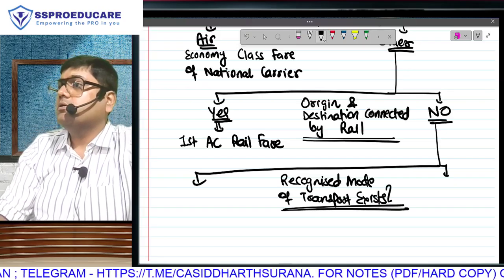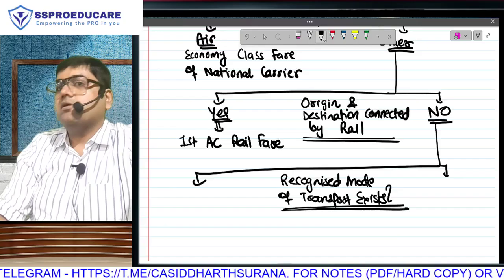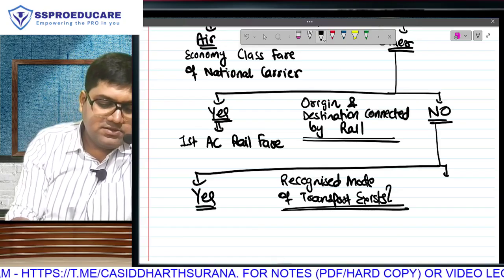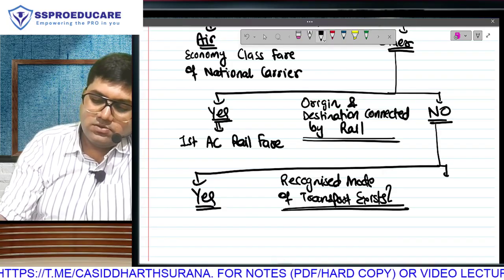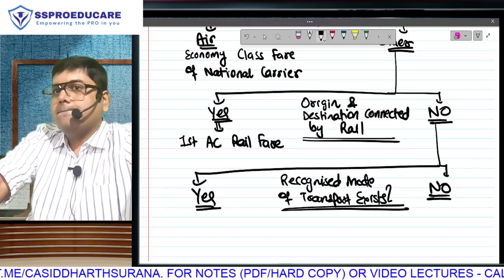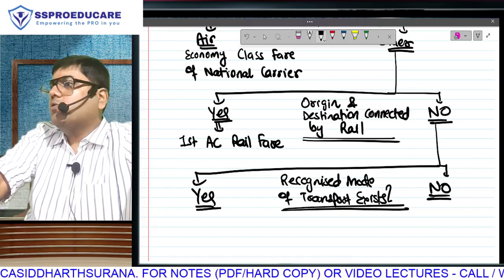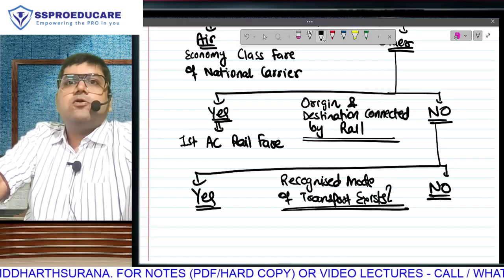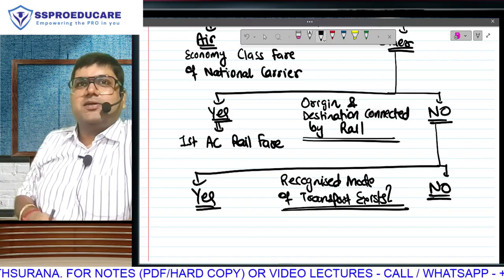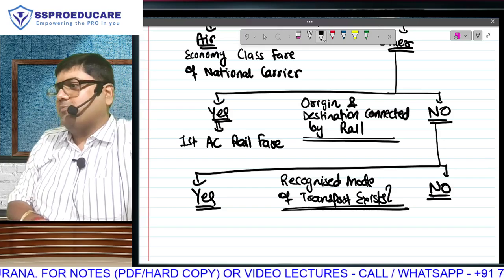Any recognized mode of transport exists? What are the two possibilities? Again, yes or no. For example, Mumbai to Alibag, there may not be train transport, but here in our area at a place called Masgaon, Bhaucha, Dakka, there is M2M Roro ferries.